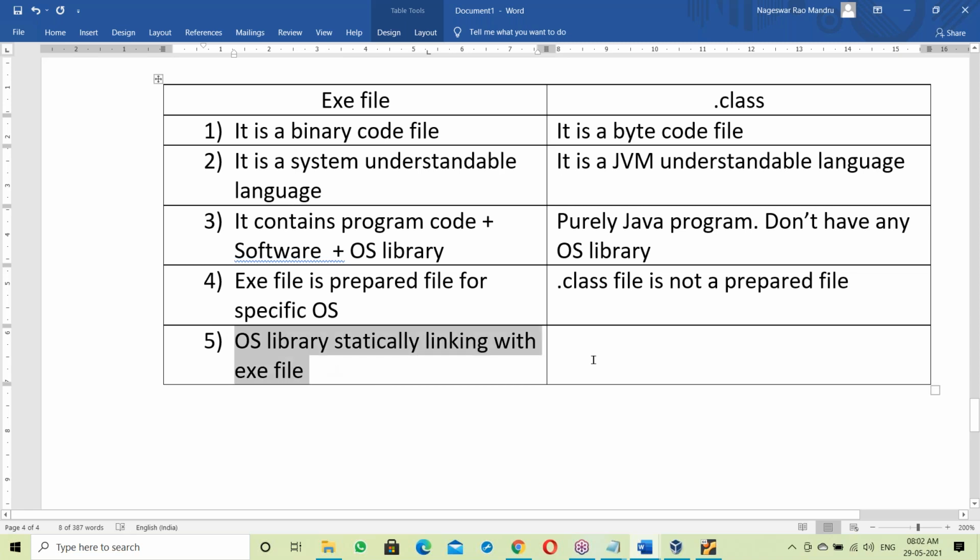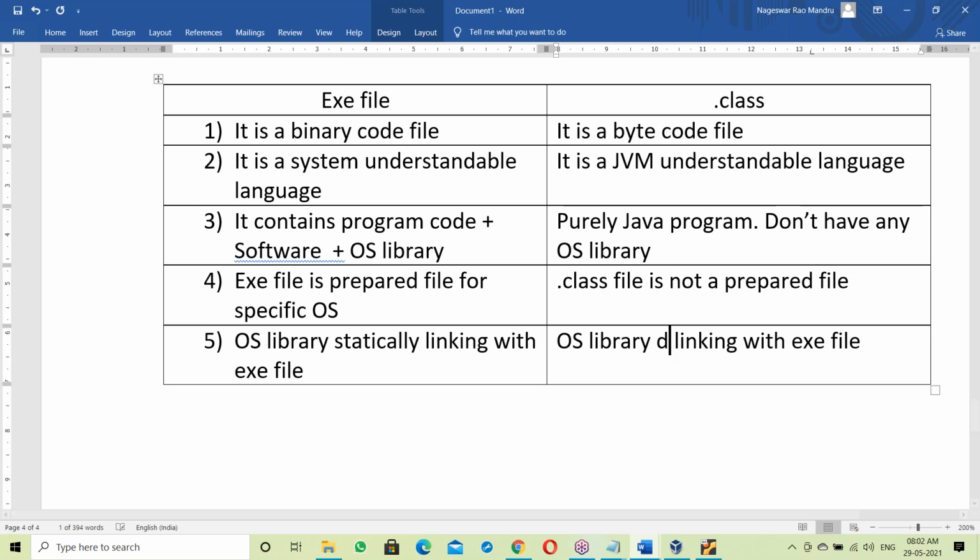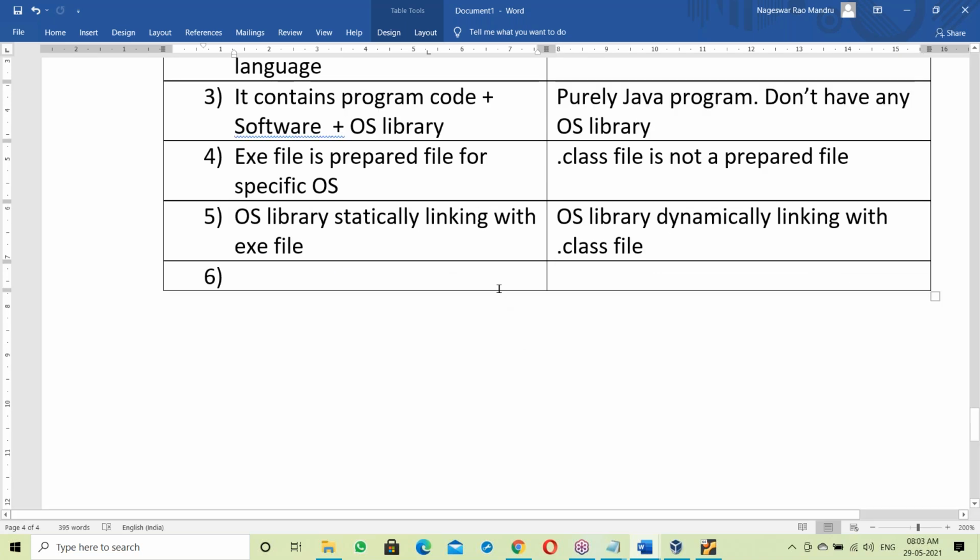So when it comes to dot class file, OS library dynamically linking with the dot class file. Right? Okay. So here exe file is a prepared file for specific OS.